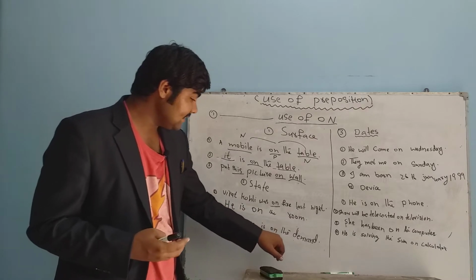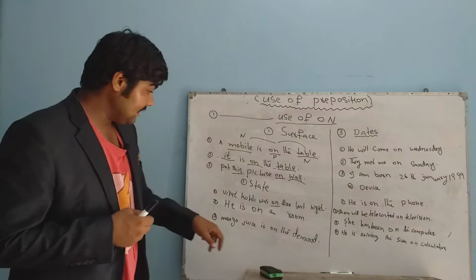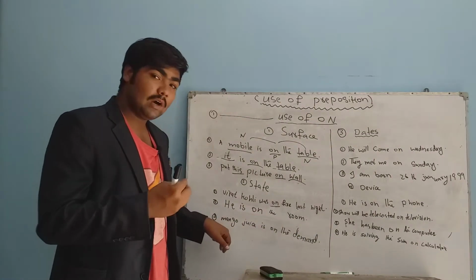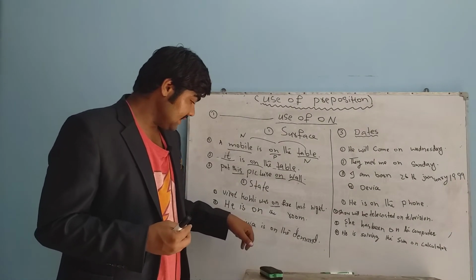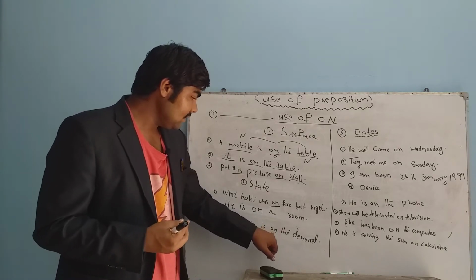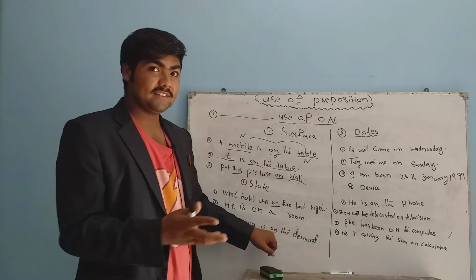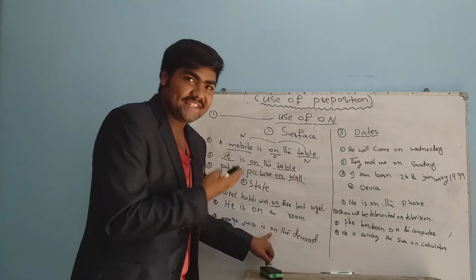Mango juice is on demand. Mango juice is on demand. Demand is a noun, and mango is also a noun. "On" is a preposition because it is the state of mango juice that has large demand. That is a state. That's why we have used "on" there.